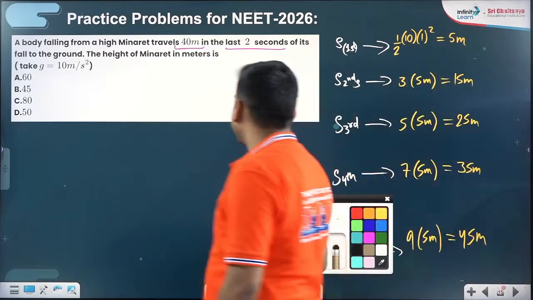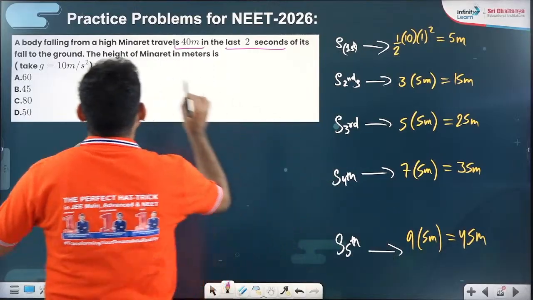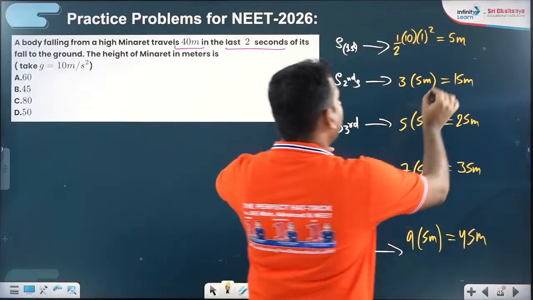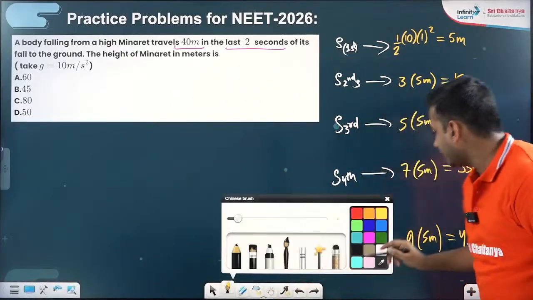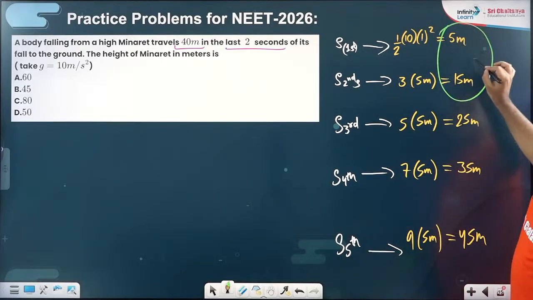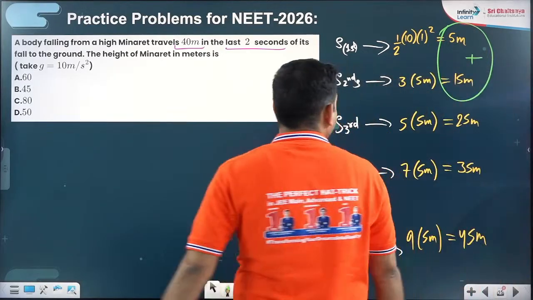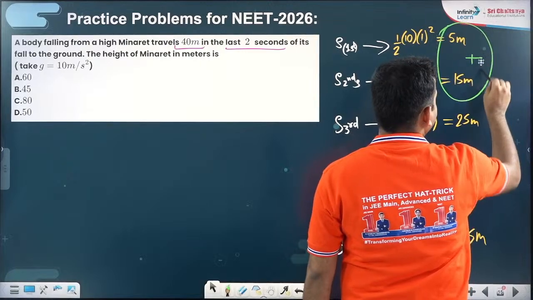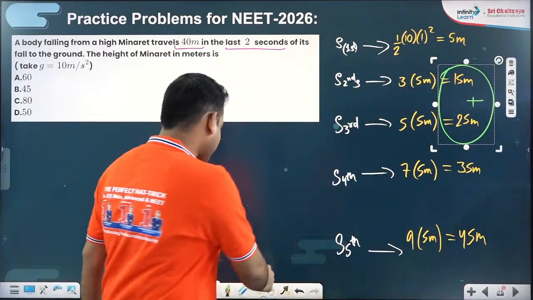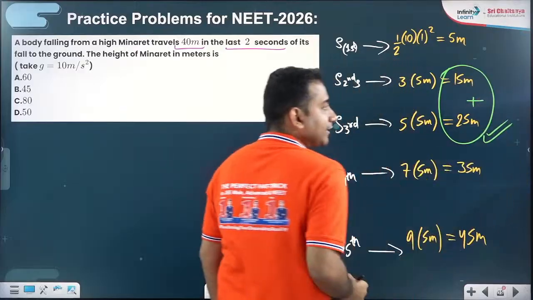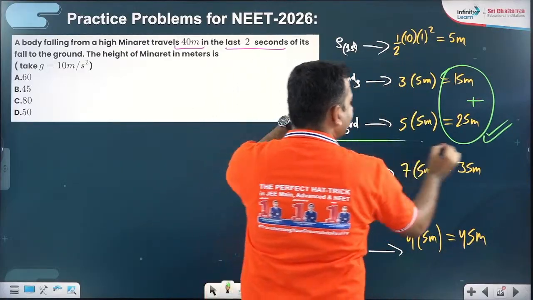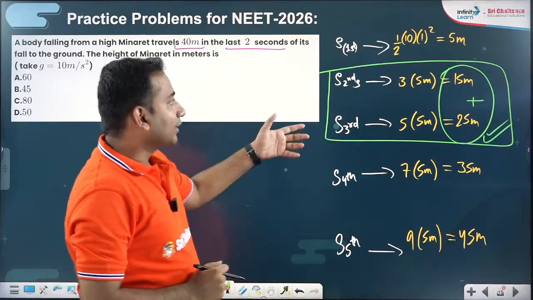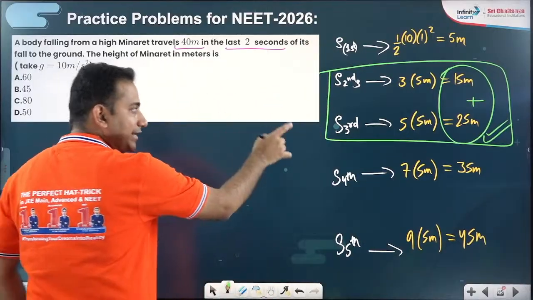But now in the question, the examiner is asking that they travel 40 meters in the last 2 seconds. Which 2 seconds are these? If you add these 2 seconds' displacement, are you getting 40? See, 5 plus 15, is it 40? No, sir. If you add these two, are we getting 40? Yes, sir. Which means definitely our last 2 seconds will be the second and third second. Then only their addition is going to give you 40 meters. So the conclusion is the total time of fall is only 3 seconds.